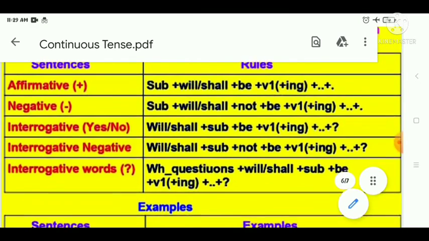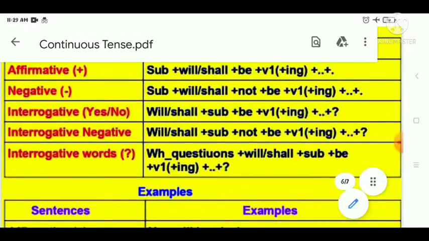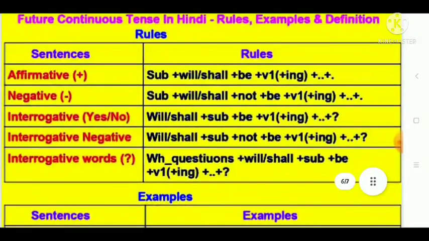So students, first of all, let me tell you the definition of this, then the sentence construction will be important. What does the future continuous tense actually suggest? The future continuous tense is generally used in English as a way to talk about something happening at a given point in the future. Whenever a point is given to you, and from that point the function is going on, if the function is happening right there, then you will use your future continuous tense, right?